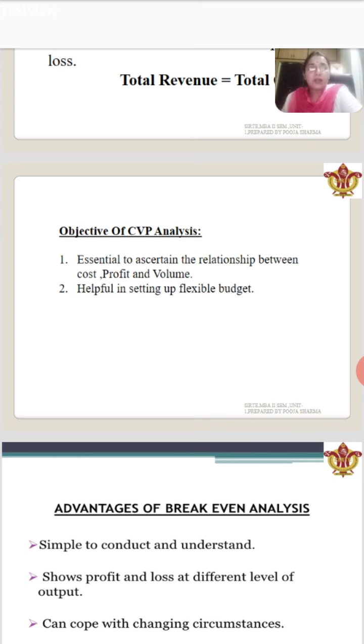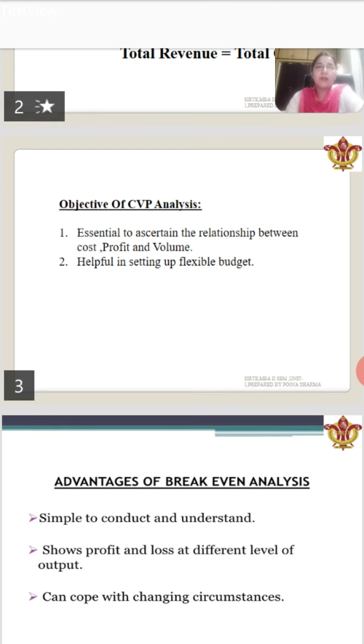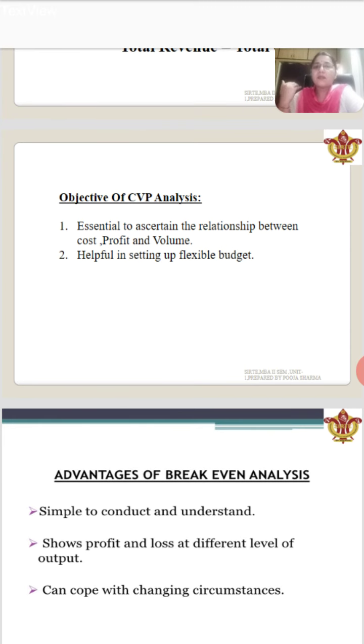Either the company should increase the sales or use economies of scale to increase the number of units. Suppose the company is presently producing 50,000 units, and the company gets the information that the break-even point is 55,000. So the company should work out increasing 5,000 more units to reach the break-even point.